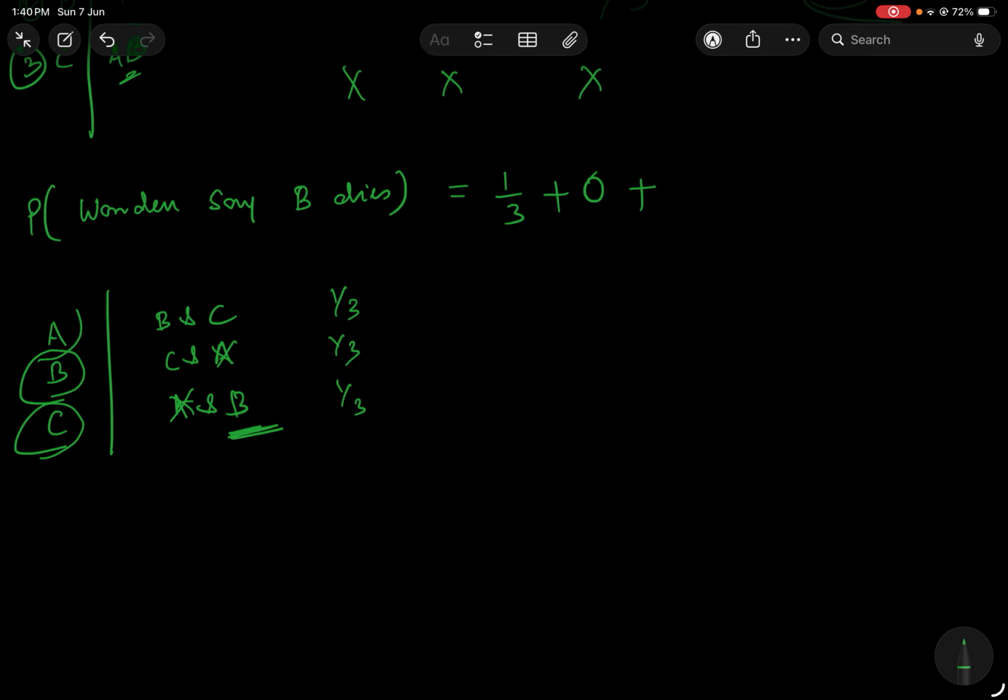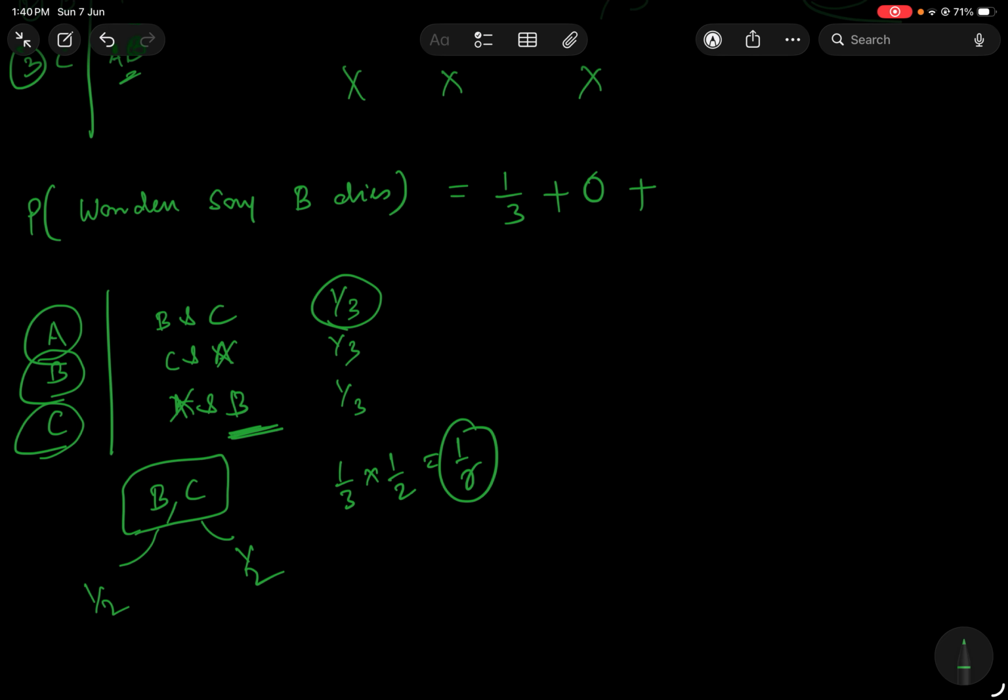And the third case is that A is surviving. So B and C both are getting executed, and the warden can just randomly decide to either say B or say C. The chance of this happening is 1 by 3, and out of this, the probability of choosing either is half and half. He can choose any one he wants to say. So the total probability is actually 1 by 6. So the probability that in this case the warden will say that B dies is 1 by 6.